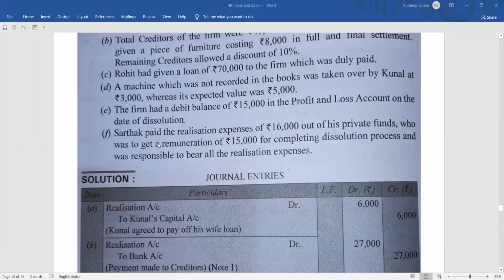Then coming to the last point, that is Sarthak paid the realization expenses of 16,000. Sarthak has paid realization expenses of 16,000 out of his private fund, who was to get a remuneration of 15,000 for completing the dissolution process and was responsible to bear all the realization expenses. He told that I will bear all the realization expenses and I'll do the dissolution work, you give me a remuneration of 15,000. Clear? And this time what happened? He has paid the actual realization expenses of 16,000.